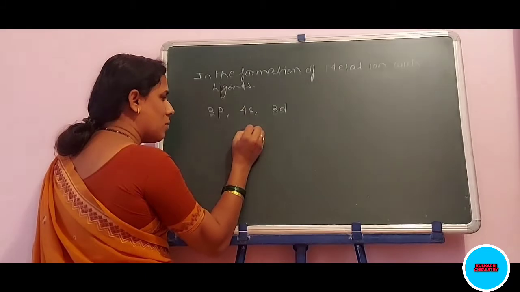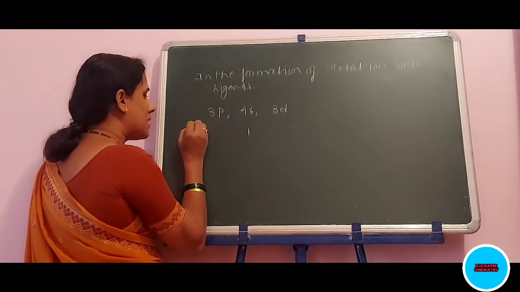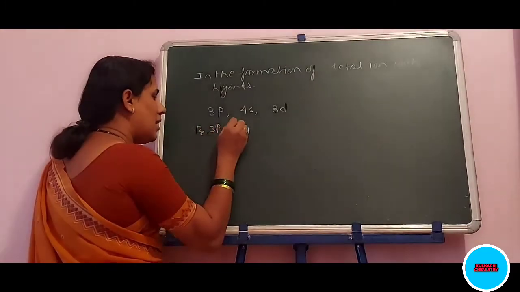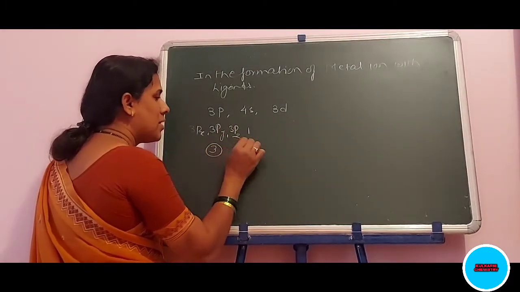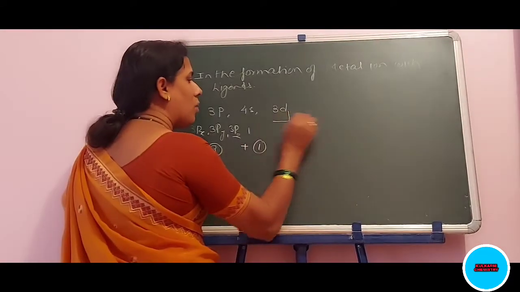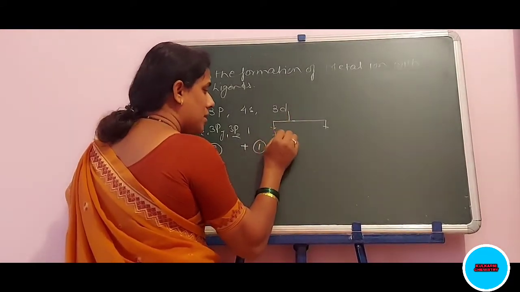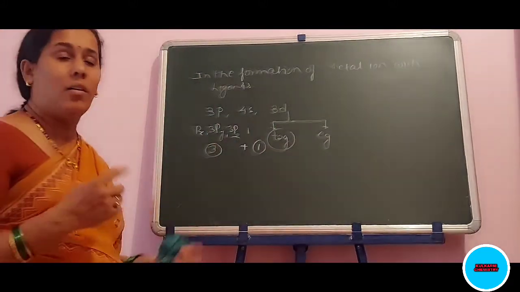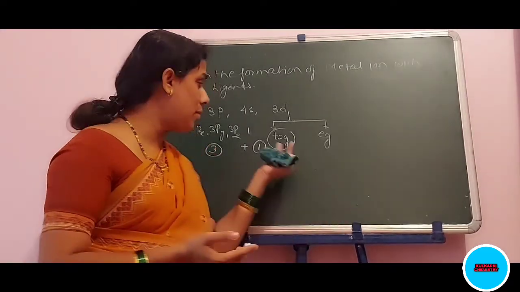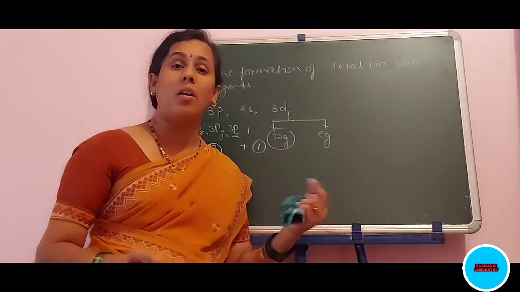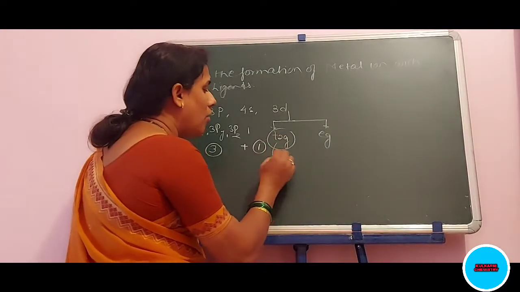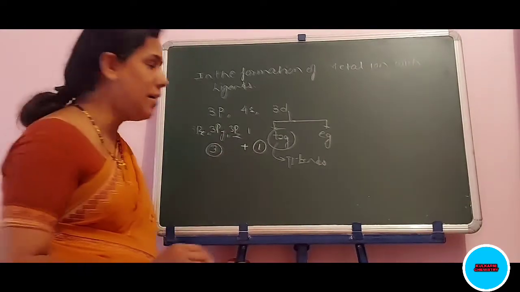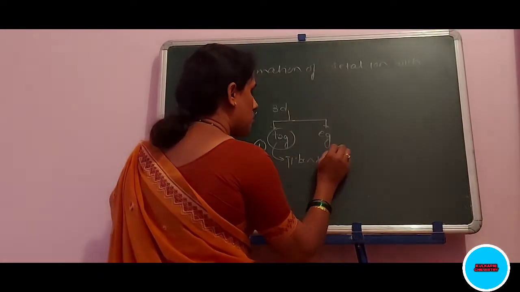Now how many orbitals are totally here? That is 4s, that is one orbital. 3p means 3px, 3py and 3pz, that is 3 orbitals. And d orbitals are of how many categories? That is 5, T2g and Eg. But T2g are located between the axes, therefore they cannot take part along the direction. They can form only the pi bonds. Therefore, Eg orbitals are considered here. How many Eg orbitals? That is 2 orbitals.